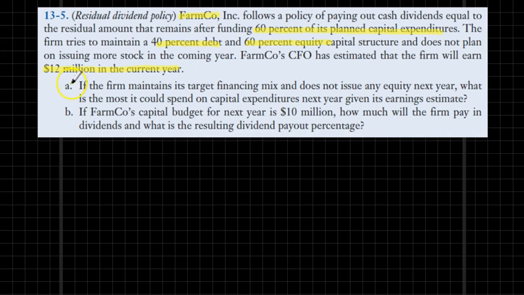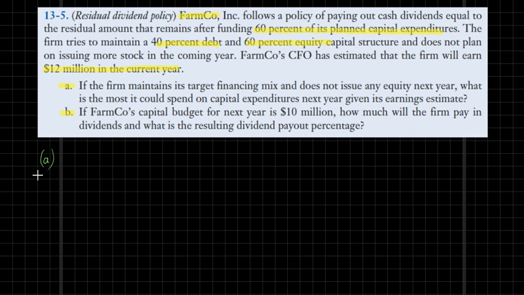So given these facts, first we need to figure out the most that the firm can spend on capital expenditure given its financing mix and also the estimates about its profitability. And second, if the company's capital budget for the next year is $10 million, how much will the firm pay in dividends and what is the resulting dividend payout percentage? Okay, so let's go ahead and start with part A.